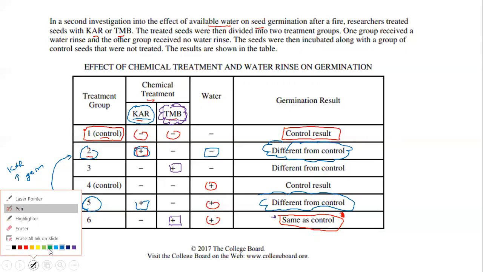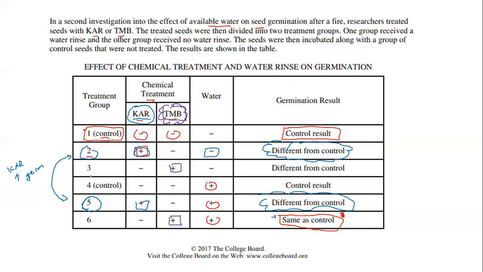Now, let's jump back to, and I'll just kind of write this off to the side. Let's change this color. Let's say when you compare 3 and 6, okay? Because this is when you looked at TMB. All right, TMB, you need to understand that water is going to remove TMB, which is going to increase germination when TMB is removed.